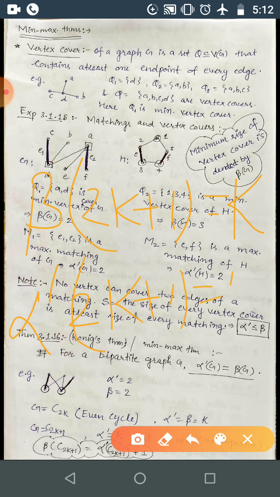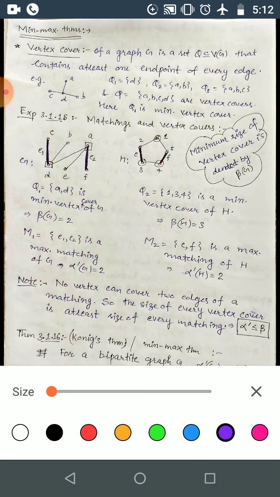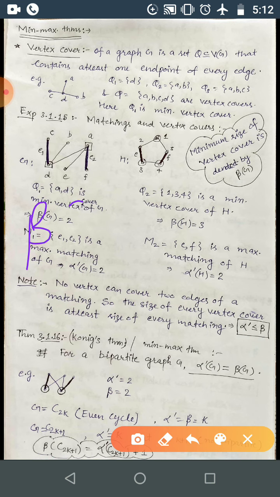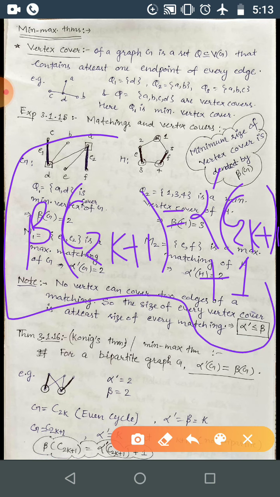Or more generally you can write this expression as beta of C2K plus 1 is 1 bigger than alpha dash of C2K plus 1. That is, for odd cycle you have this result. So for odd cycle the cardinality of the minimum vertex cover is 1 bigger than the maximum matching size. Okay, so this is done, I think.